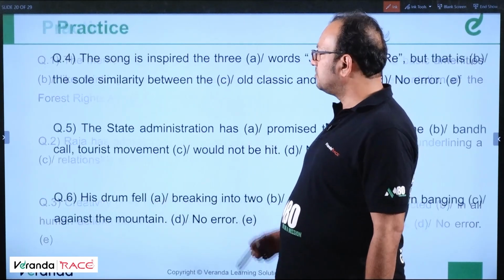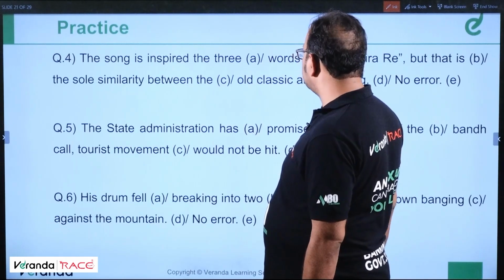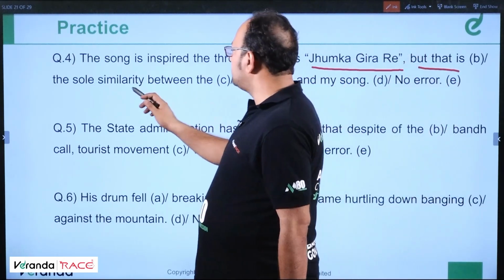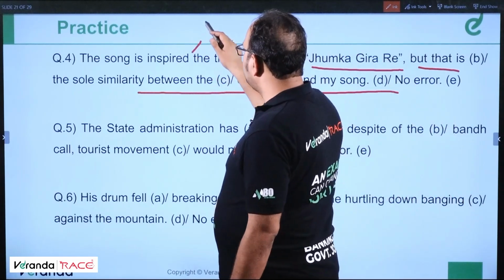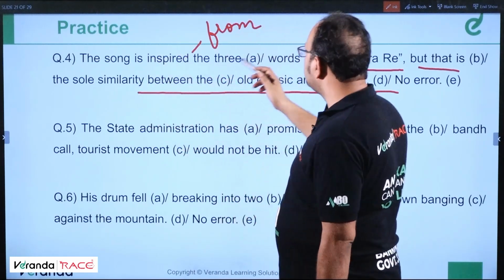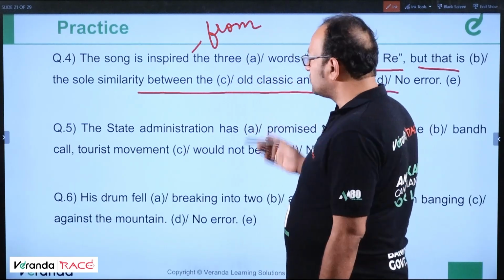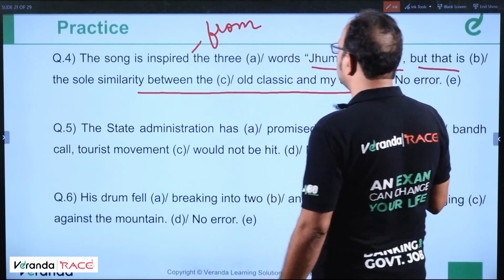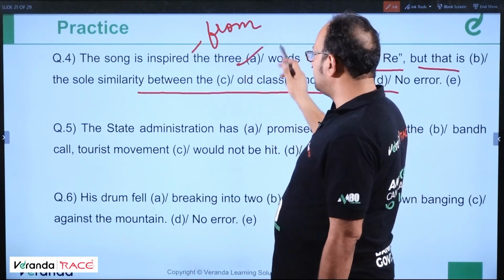Moving ahead, question number 4. The song is inspired by the 3 words Jhumka Gira Re, but that is the sole similarity between the old classic and my song. Inspired from, it should be, because something is inspired from a different thing. Perhaps some singer is saying this, the only similarity between the old classic and my song. So the error is in part A.